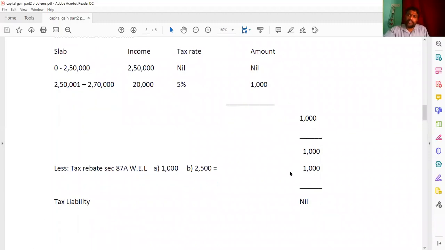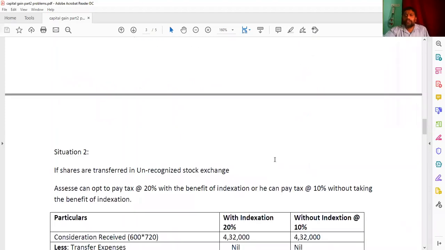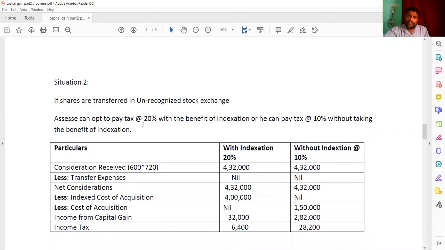And coming to the situation 2, just now I said here you need to make the 2 steps. One is with indexation and without indexation. Here assessee having an option according to his choice. Already we discussed in our sessions, and according to his choice he is going to pay the tax. Normally any assessee will pay the tax very less. So here assessee can opt a choice, either with indexation is 20%, without indexation is 10%.